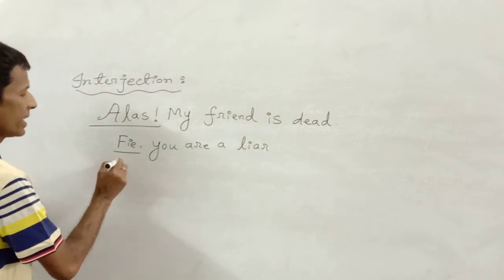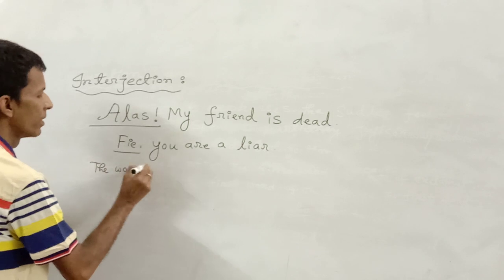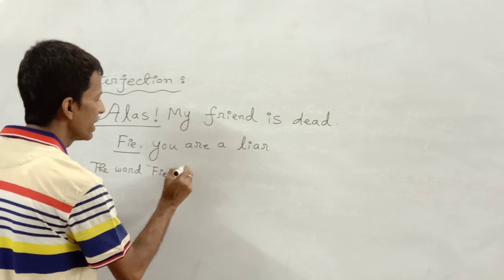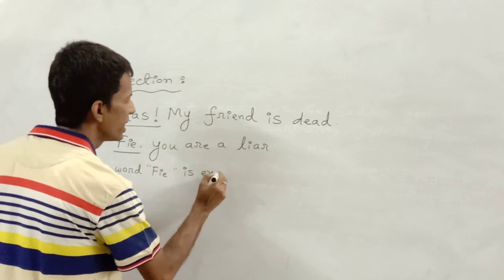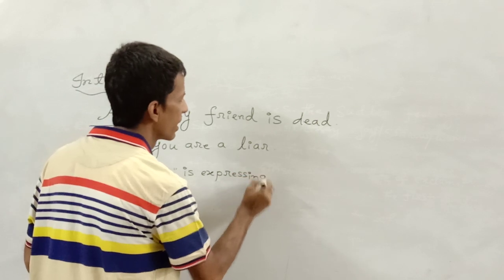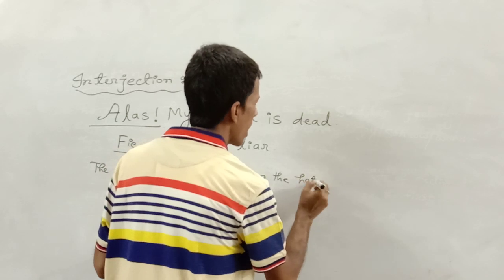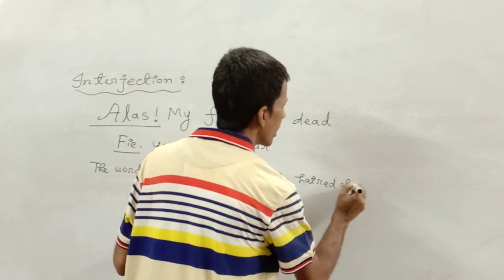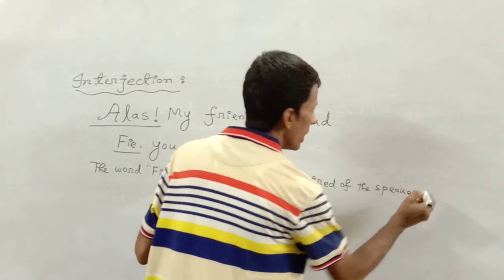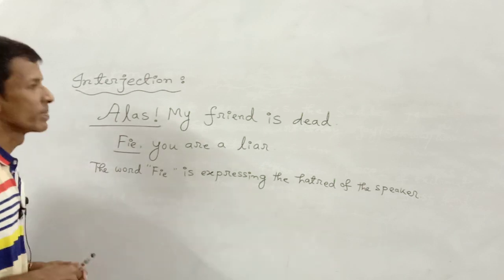Here the word fie is expressing the hatred of the speaker. As a result, it is also an example of interjection.